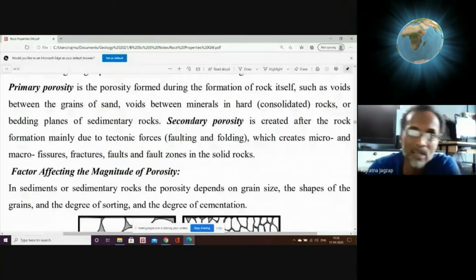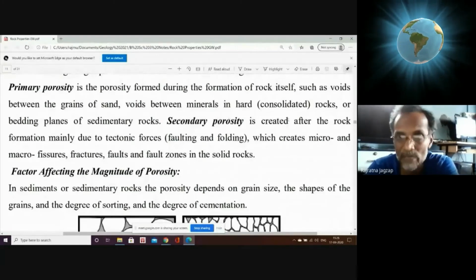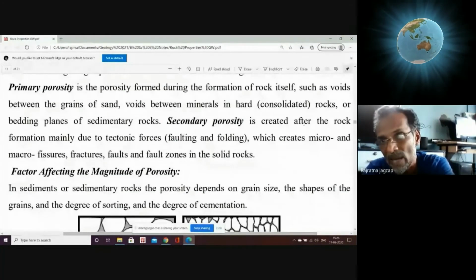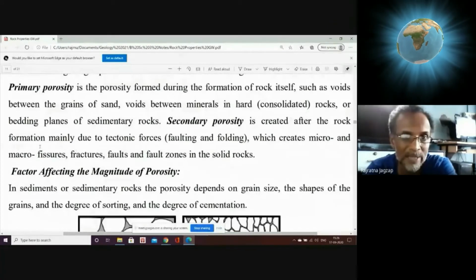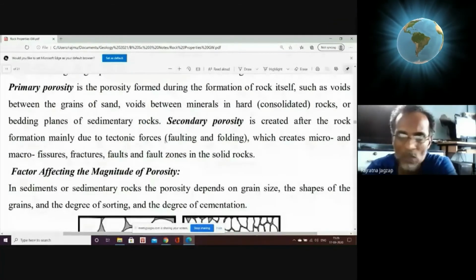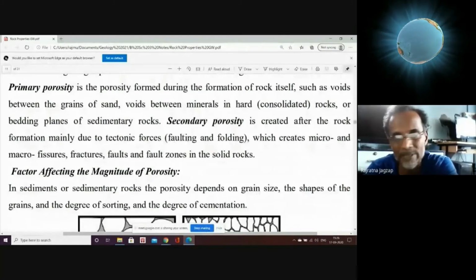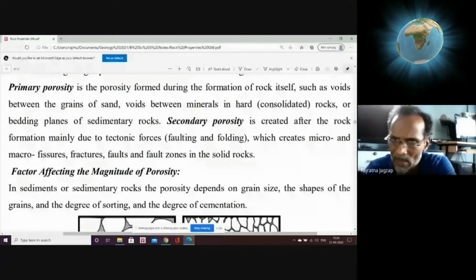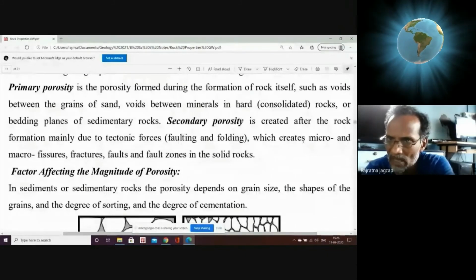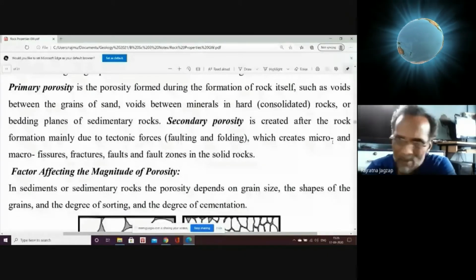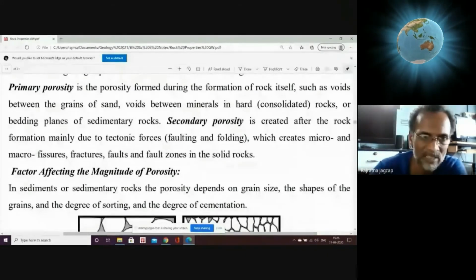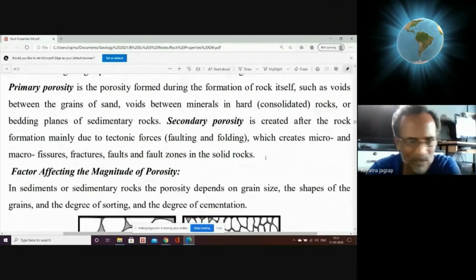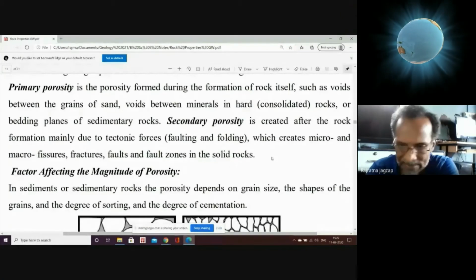So secondary porosity is the porosity which is created after the rock formation, mainly due to tectonic forces, that is faulting, folding, fracturing, jointing, shear zone development, twisting, and all that. So that creates micro and macro, means small scale to large scale, features. We said fissure, fracture, fault zones. The same thing that I have explained is here. You can refer to it as notes.